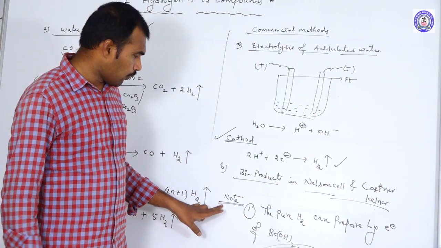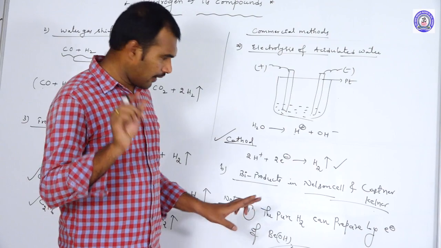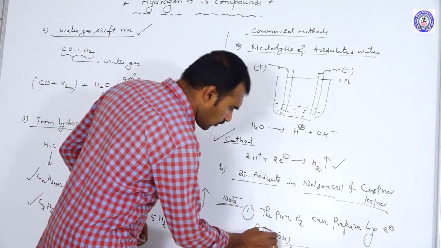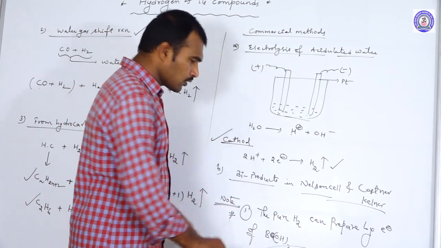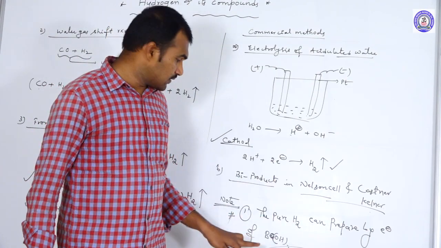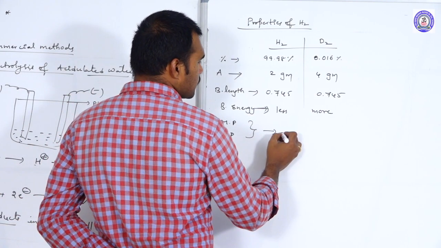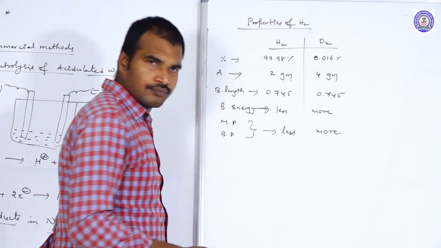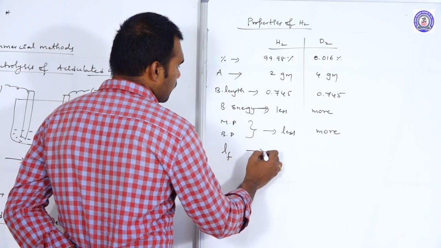Here you should remember a point that we can prepare pure 100% hydrogen by the electrolysis of barium hydroxide. Barium hydroxide, you should remember this point. We can prepare pure hydrogen by the electrolysis of barium hydroxide. Point with both also less for hydrogen, more for deuterium. Okay, and latent heat of freezing.